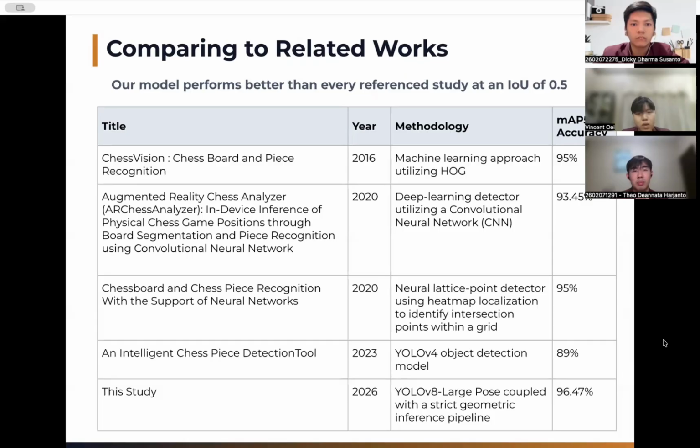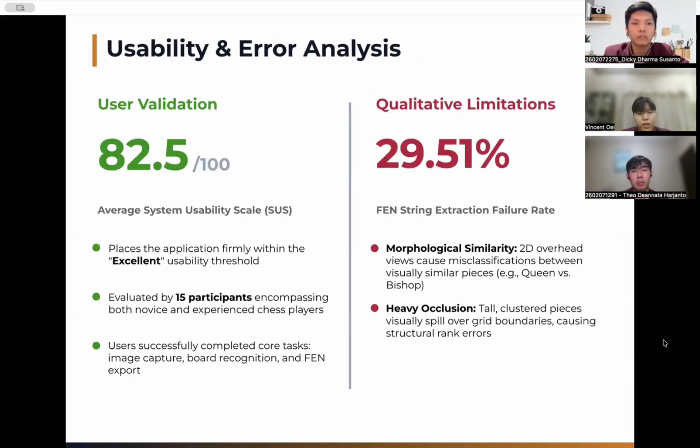Then, for the usability and error analysis, we had 15 participants, a mix of novice and experienced chess players, test the app using the System Usability Scale, or SUS. The average score came out to 82.5 out of 100, which falls into the excellent category. On the error side, 29.51% of FAN extractions weren't perfect. The 2 main causes were pieces that look visually similar from overhead, like the queen and bishop, getting confused with each other, and heavy occlusion, where tall pieces clustered together extend past their grid cell boundaries.